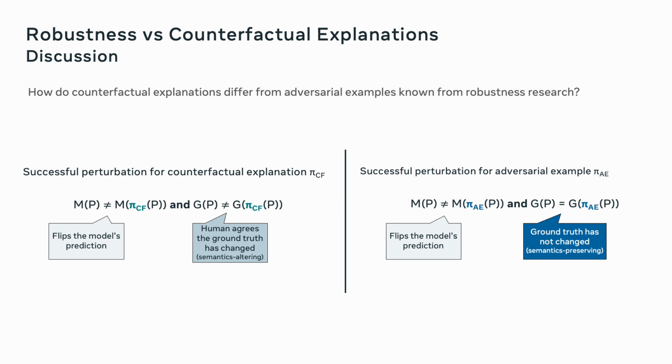Now, if you look at the successful perturbation for the adversarial example, again, the model needs to change its prediction. So M of P is not equal to M of the perturbation AE of P. However, the ground truth as assigned by a human user has not changed, meaning that in an adversarial example scenario, the change we're applying is semantics preserving. We're looking for a change that if a human looks at the original input and the perturbed input, they would consider it equal, so to speak. So it's a semantics preserving change.